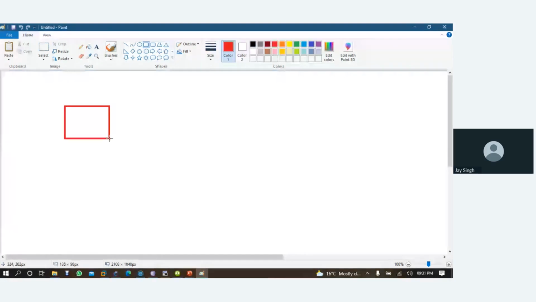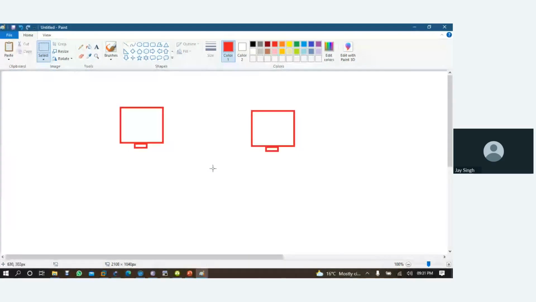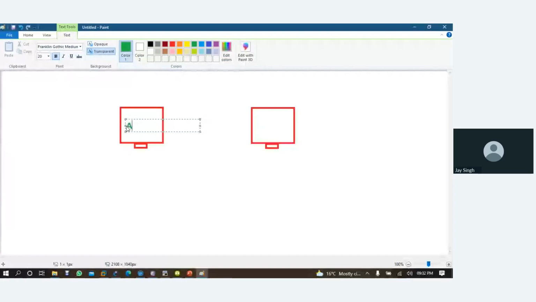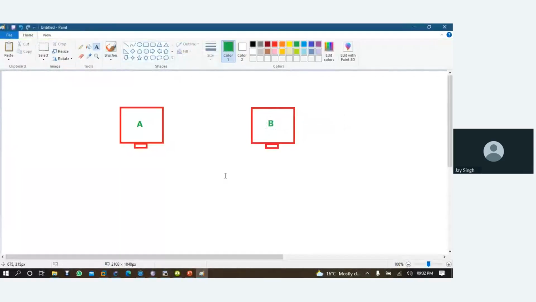Suppose this is my computer A, and I have another computer here, computer B. Listen very carefully, okay? These are interview questions. Now this is my computer A, and this is my computer B. Here you have to tell me whether the IP I'm writing is correct or not.